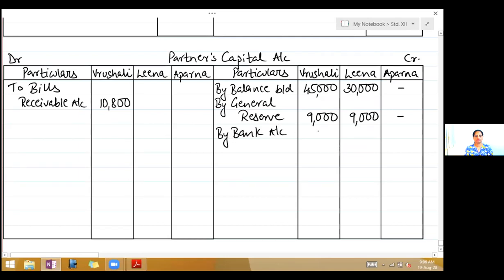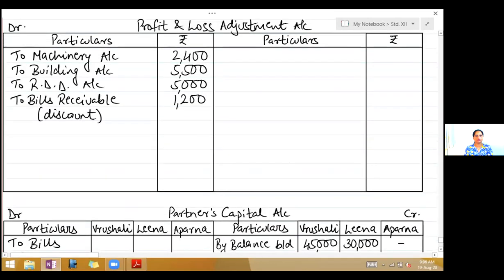In Aparna's column, write 60,000. And the fourth adjustment says the capital accounts of all partners be adjusted in proportion to the new profit sharing ratio by opening current accounts. So first we can close profit and loss adjustment account.